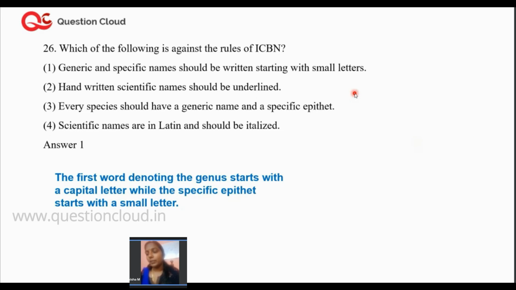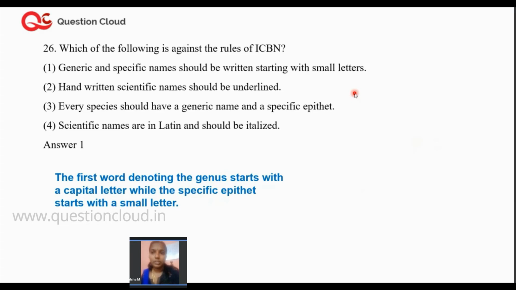Right. Now, the next one is a theoretical question. It's a NEET 2019 question. Which of the following is against the rules of ICBN? That is the International Code for Botanical Nomenclature, the full form of ICBN. So the question is which of the following is against the rules of ICBN. So you have to find out the incorrect option postulated by ICBN.